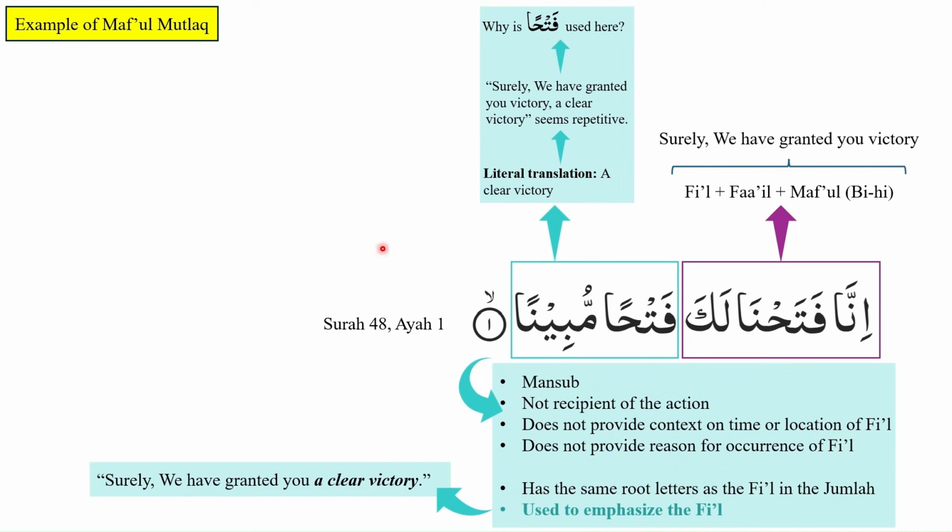So this is another example of how maf'ul mutlaq, which is mansoob, does not fit into the other types of maf'ul that we have studied. It has the same root letters as the root letters of the fi'il in the jumla, and it is most commonly used to emphasize its fi'il.